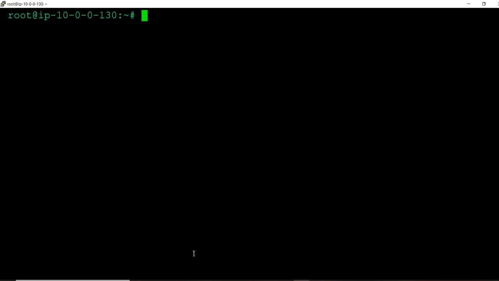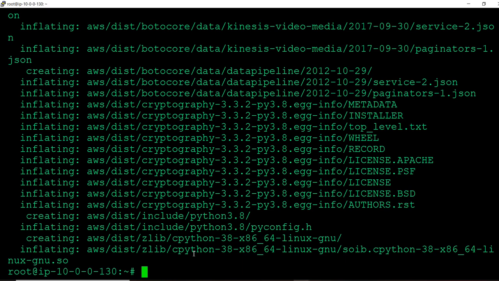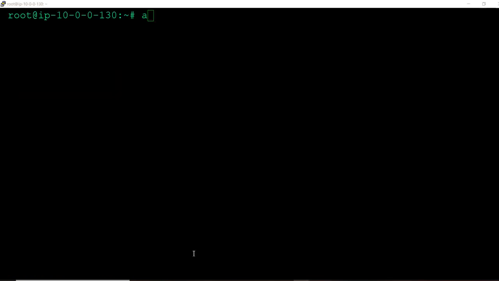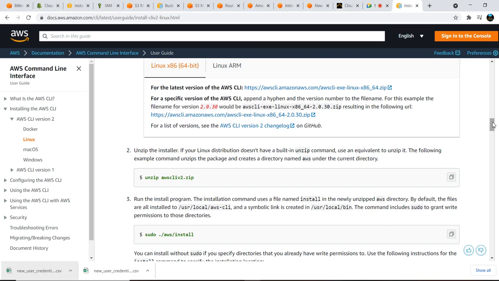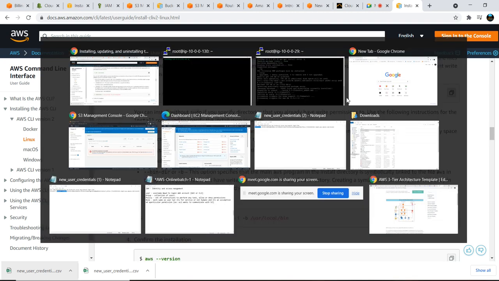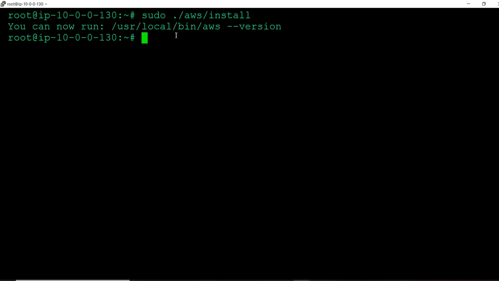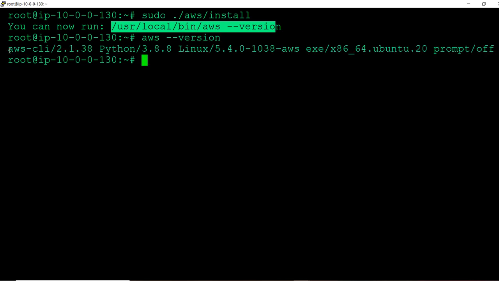Now let us see the first command, unzip, right? This one. So now unzip is done here. Now you can just verify the AWS version. Okay, before that we need to run sudo ./aws/install. It will install. You can now run, and you can verify with this command, or else you just simply run aws --version.